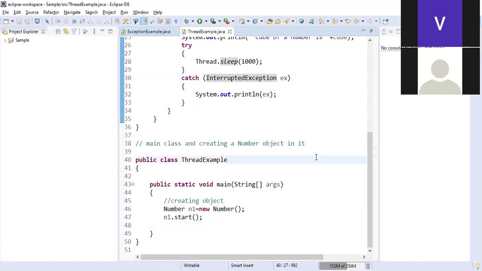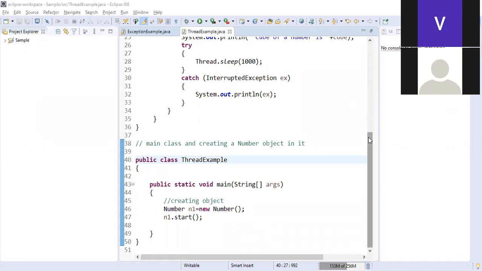When I say a thread is there in the backend, every thread can be controlled. Controlling the thread means we can either stop the thread, or create a new thread. We can give a name for the thread. We can make the thread sleep. These are the different operations possible inside the thread.